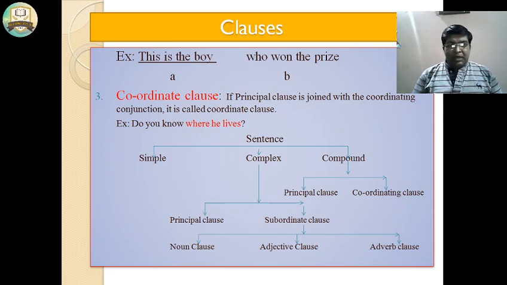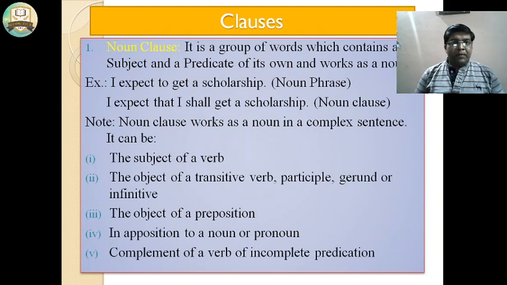Now we have to see what a noun clause is. It is a group of words which contains a subject and a predicate of its own and works as a noun. I expect to get a scholarship. What do I expect? When we ask the question, the answer is: I expect that I shall get a scholarship. It is a noun clause which is combined with that.